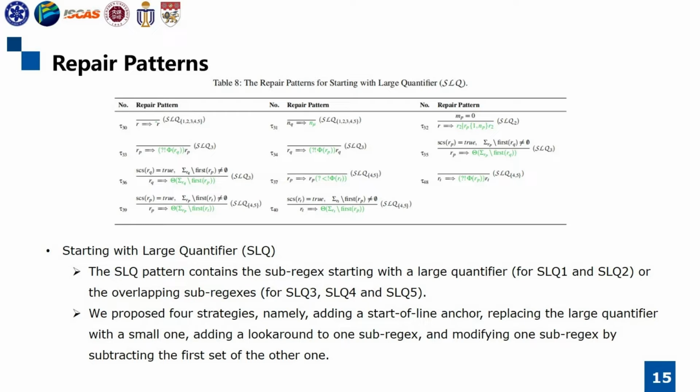The SLQ3, SLQ4 and SLQ5 patterns contain the overlapping sub-regexes. The SLQ pattern makes the regex engine slide continuously to determine the starting position of the match. So to fix SLQ pattern, we need to eliminate or alleviate continuous sliding. For that, we proposed four strategies, namely adding a start-of-line anchor to the pathological regex, replacing the large quantifier in the pathological regex with a small one, adding a lookaround constraint to one overlapping sub-regex, and modifying one overlapping sub-regex by subtracting the first set of the other one.